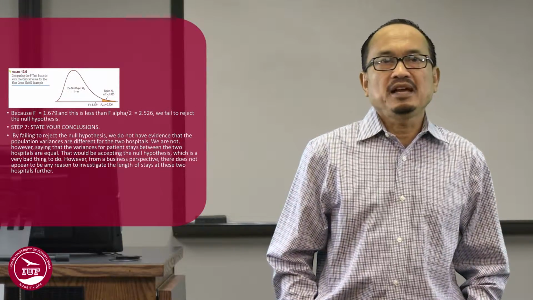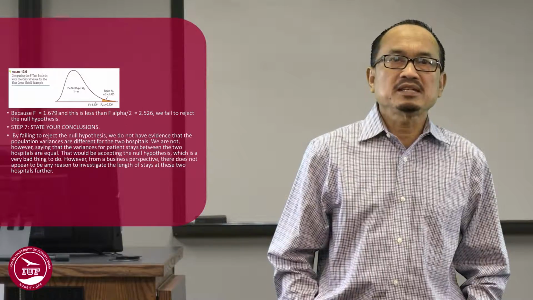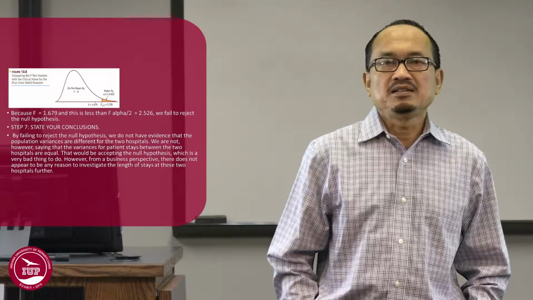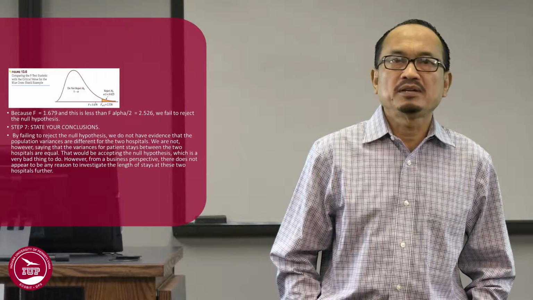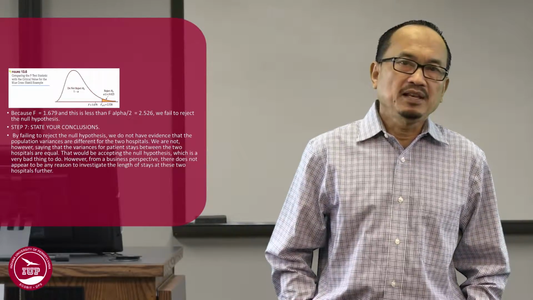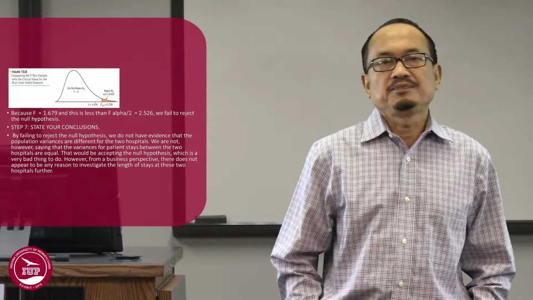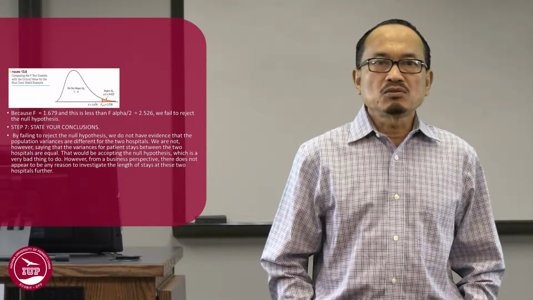Because F equal to 1.679 and this is less than F alpha divided by 2 equal to 2.526, we fail to reject the null hypothesis. Step 7. State your conclusion.